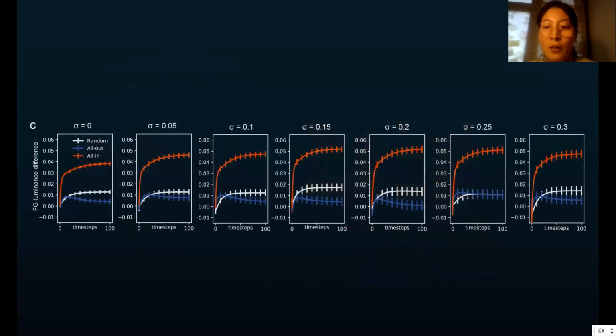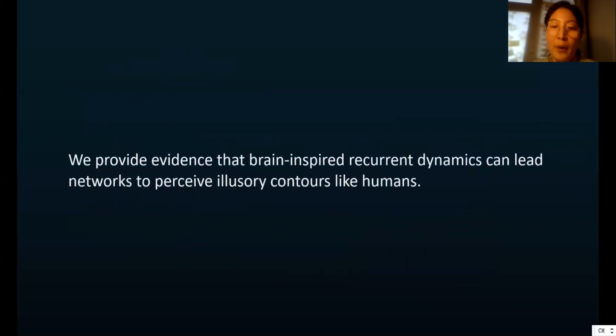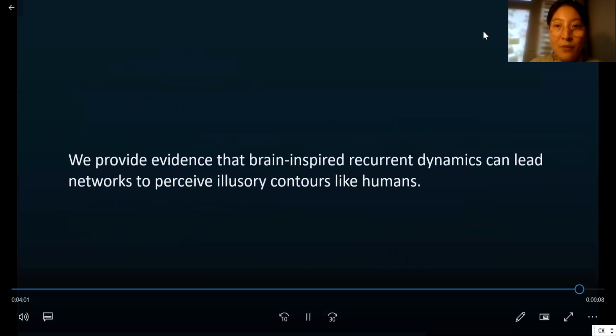Again, the FG value for illusory contour is higher than other classes, suggesting the recurrent network actually perceives an illusory contour. So finally, in conclusion, we provide evidence that brain-inspired recurrent dynamics can lead artificial networks to perceive illusory contours like humans. Thanks for your attention.